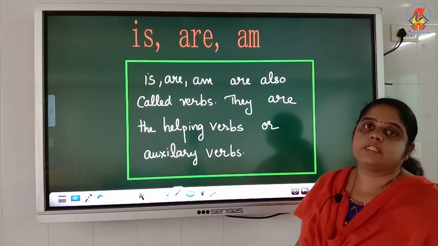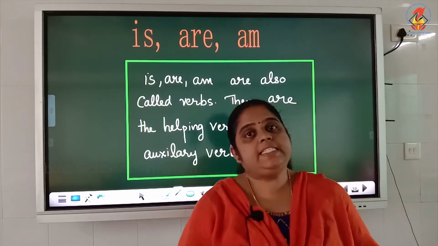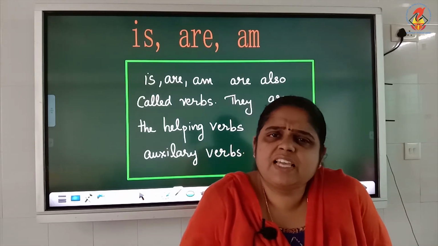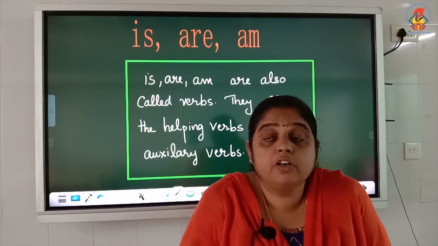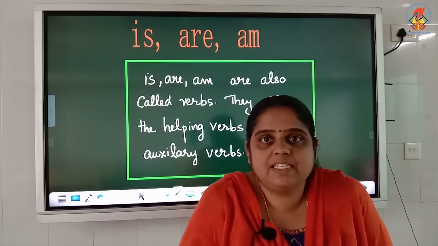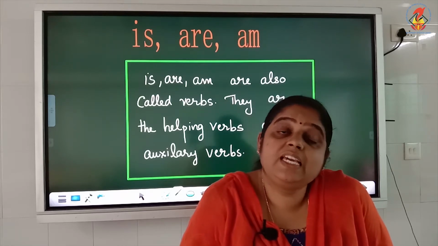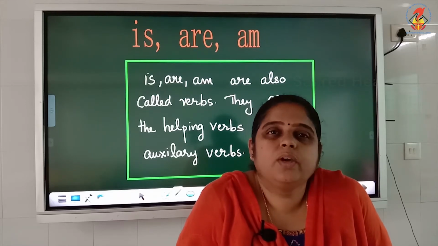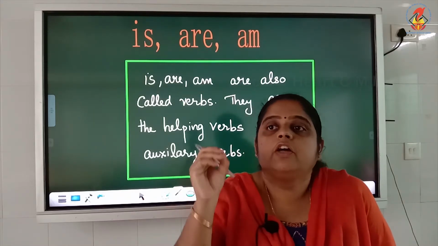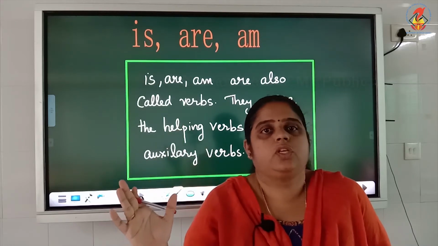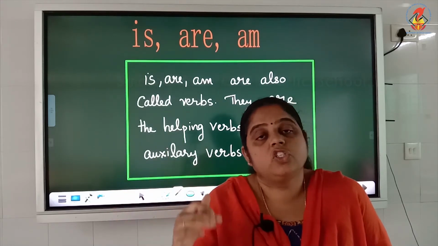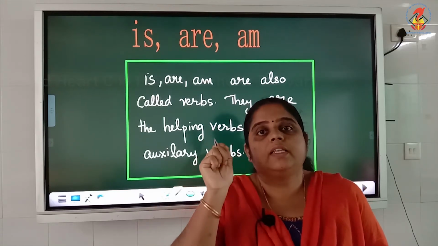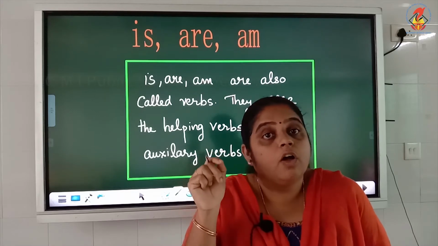They are also verbs. Suppose I am telling, she is a teacher. In that, which is the action word? Can you find any verb like teach? Teach is an action, isn't it? But she is teaching. Teaching is the ing form of the verb. So, is is also a verb which is supporting teaching. Or she is a teacher. Teacher is a noun. So, is is the word there which is acting as a verb.